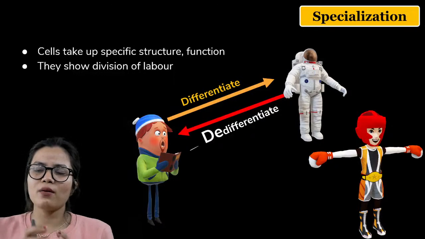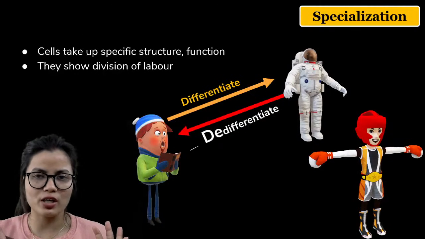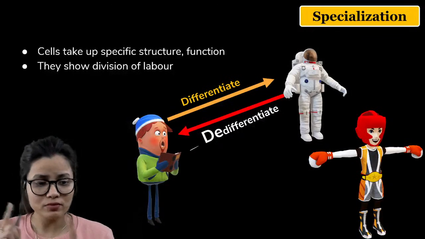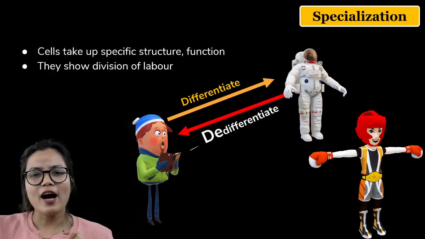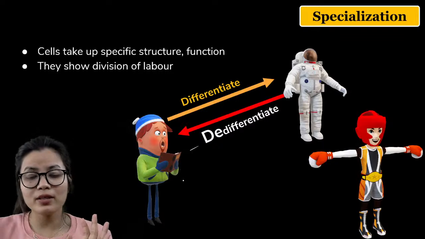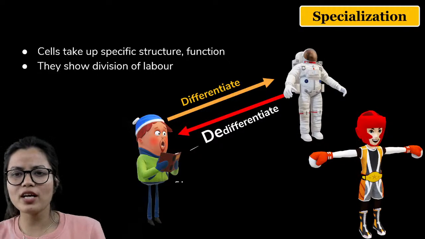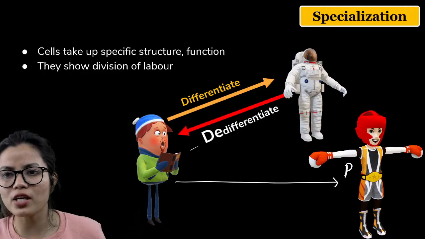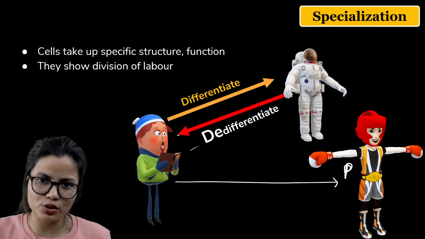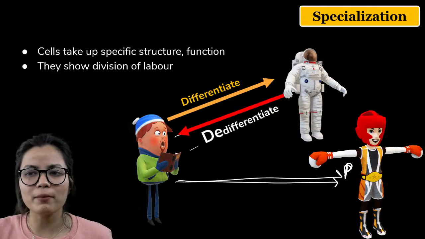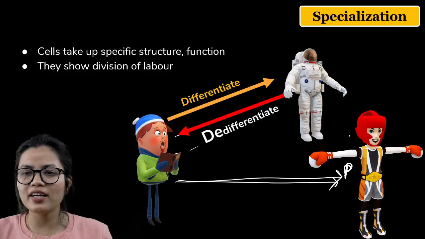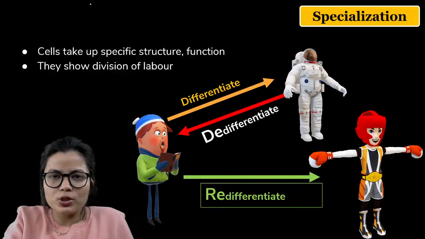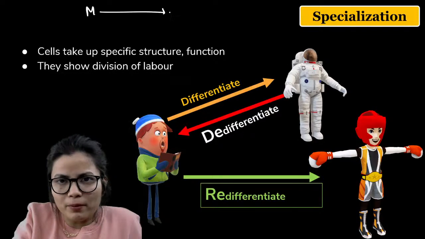Specialization means performing a specific function, having a specific structure. After studying, what happened? You study about boxing and you become a boxer, which means you again attain a permanent function, which means this meristematic tissue can again become permanent. This is known as redifferentiation. So I hope that this is clear to all of you, that firstly meristematic will become permanent.